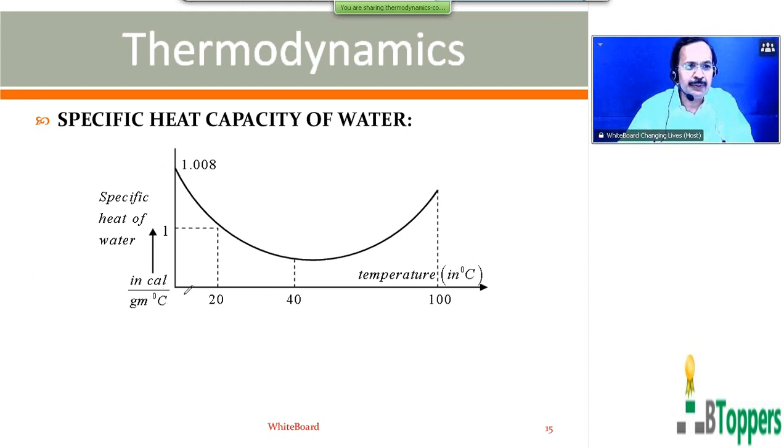That means specific heat of water has a value of 1.008 calorie per gram per degree centigrade at 0 degree centigrade, and it becomes almost equal to 1.